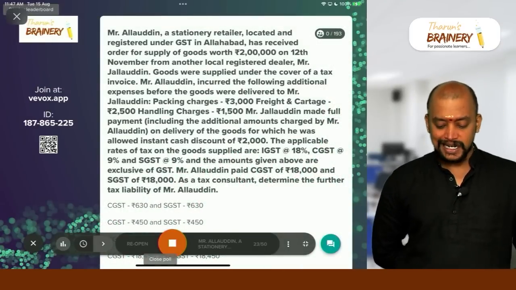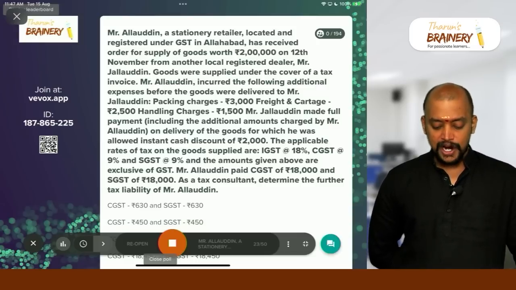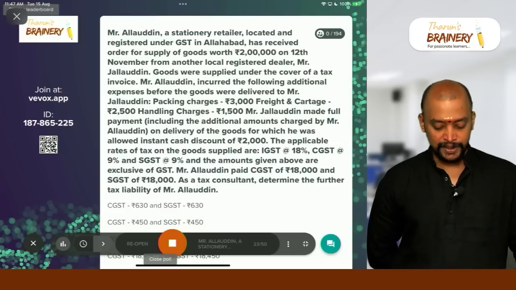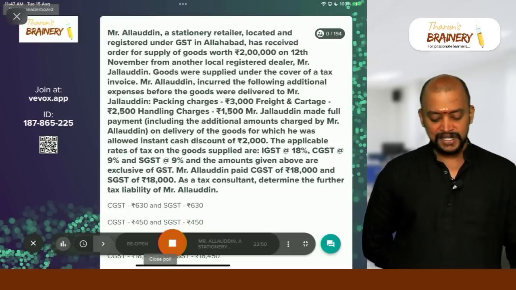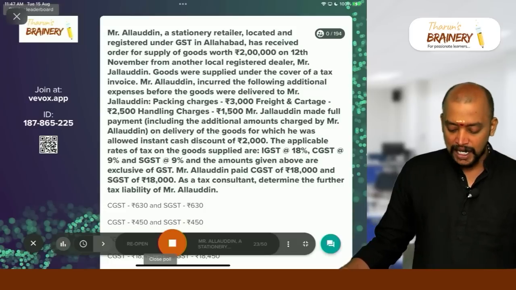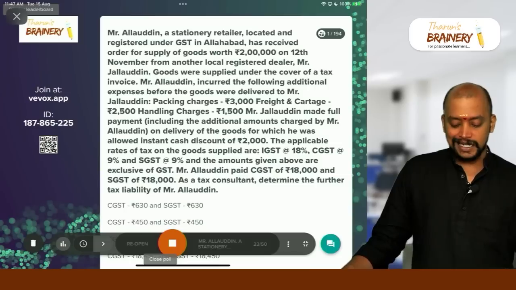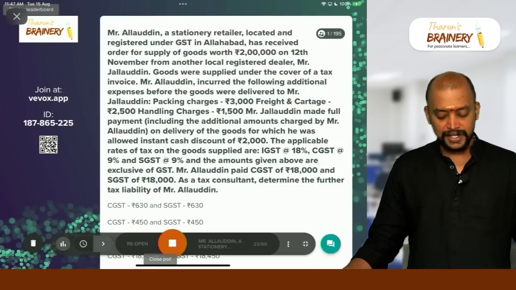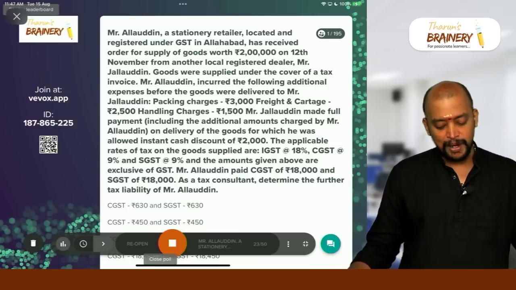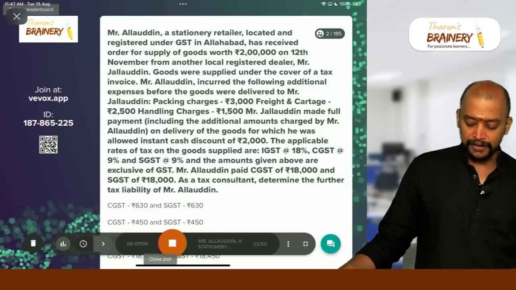Then next one. Mr. Alauddin, a stationery retailer located and registered under GST in Allahabad, has received an order for supply of goods worth rupees 2 lakhs on 12th November from another local registered dealer, Mr. Jalaluddin. Goods were supplied under the cover of a tax invoice. Mr. Alauddin incurred the following additional expenses before the goods were delivered to Jalaluddin: packing charges 3,000, freight and cartage 2,500, handling charges 1,500.